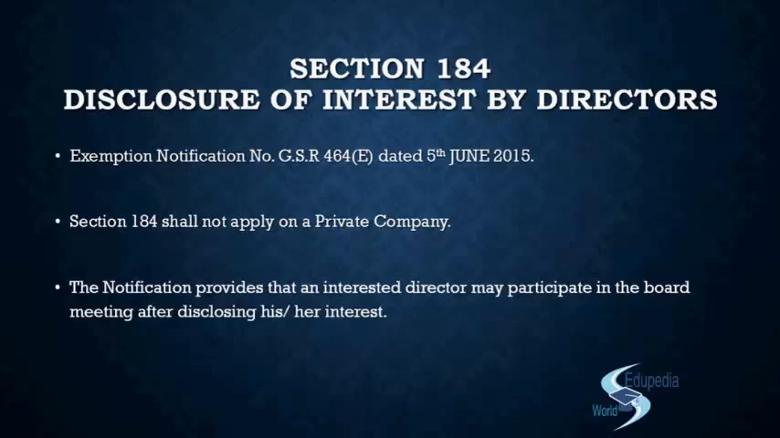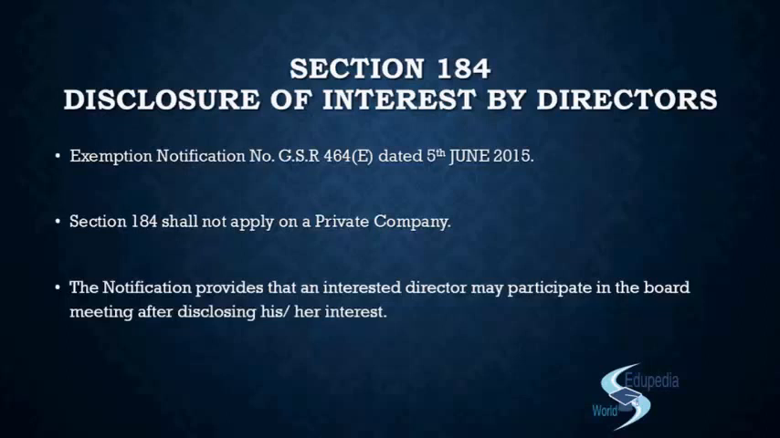So prior to this exemption, the private companies basically found it very difficult to comply with the provisions of 184, and this was the basic reason. In most situations, there would be this problem that directors are not able to participate, and hence they cannot meet the criteria of quorum and they cannot hold a board meeting. So the absence of a disinterested director brought a very serious compliance issue, right?